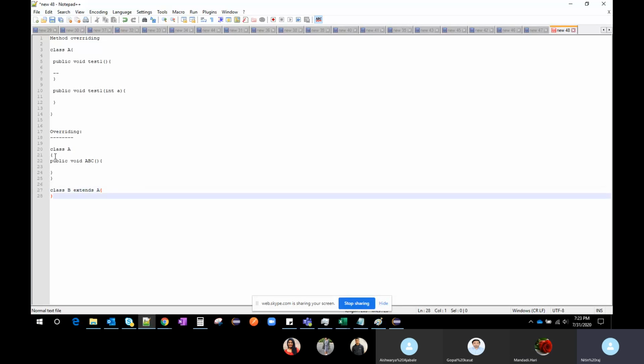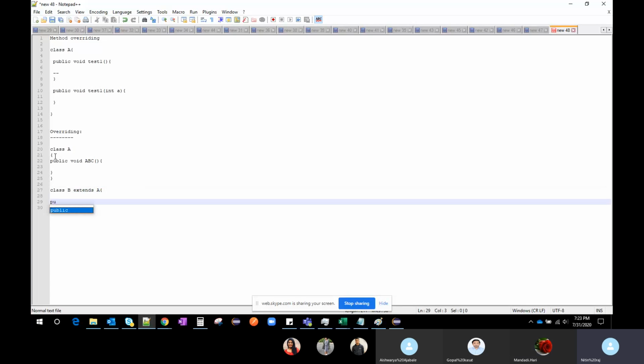Extends is nothing but we are calling the parent class objects. When we try to create a method with the same name as in the parent class, it will also show an exception. For example, I'm trying to create the same method, and at that time it will show an exception. In order to overcome this, we have to use the @Override annotation. So this is just an overview of the concept of overloading and overriding.